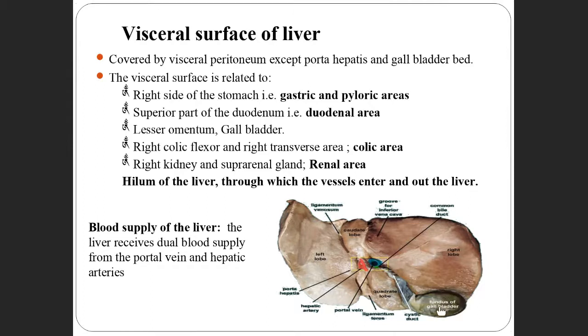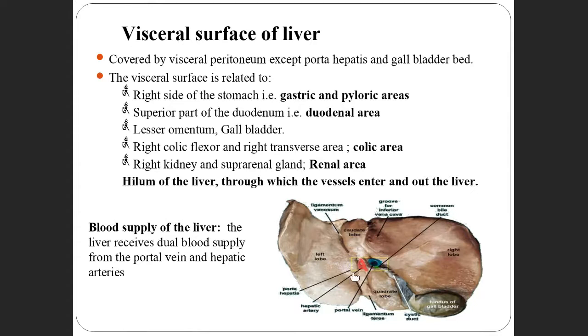Gallbladder is also related to the liver. And the colon, large intestine. Which part? That is the right colic flexure and right transverse area, and the renal area. Renal area means the kidney area, the right kidney, and the suprarenal gland.